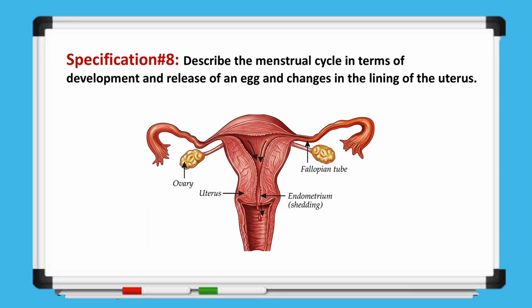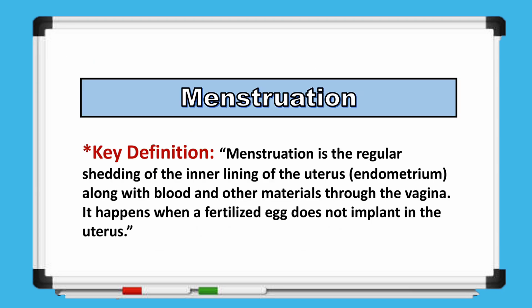The endometrium, or inner lining of the uterus, undergoes cyclical changes, thickening to support a potential embryo and shedding during menstruation if fertilization does not occur. So, let's first define menstruation. Menstruation is the regular shedding of the inner lining of the uterus along with blood and other materials through the vagina. This occurs when a fertilized egg does not implant in the uterus.